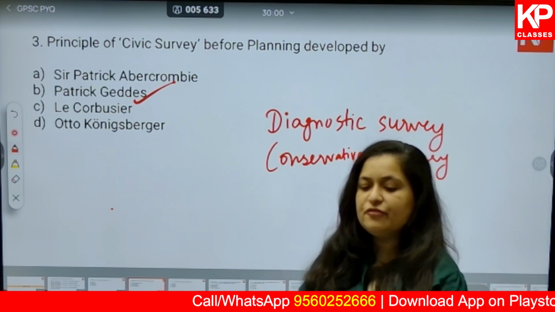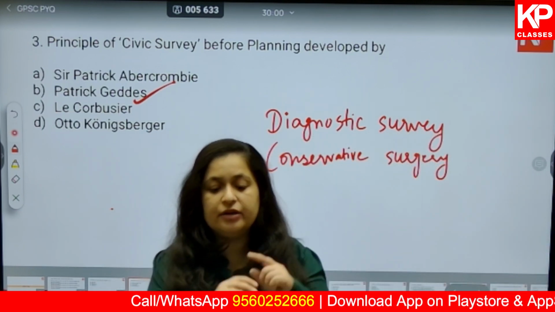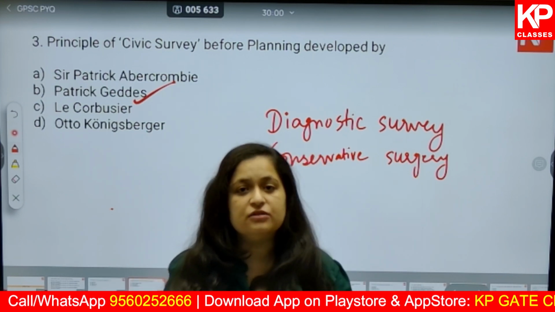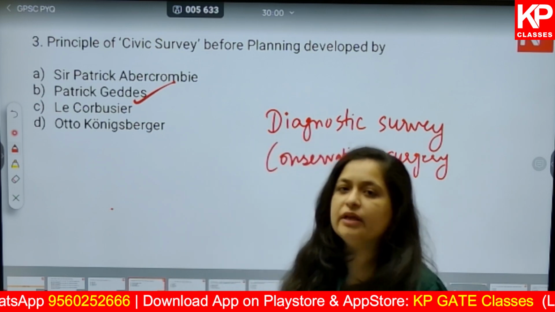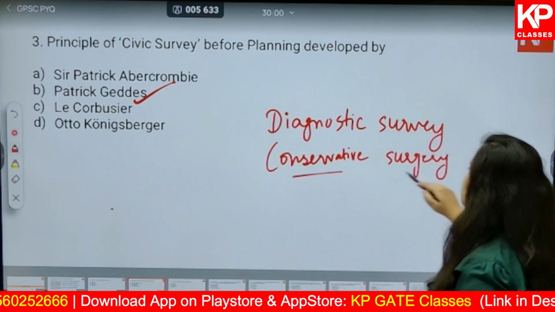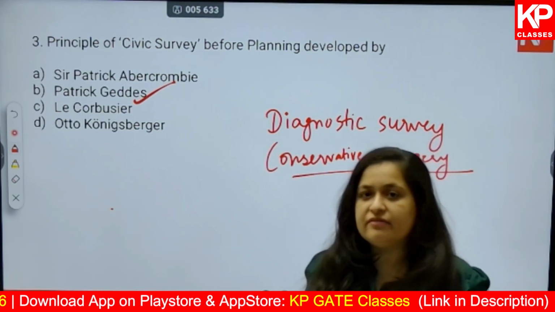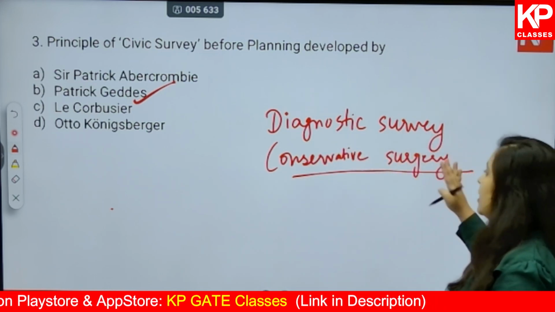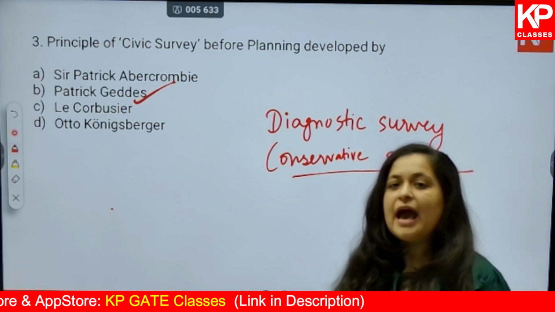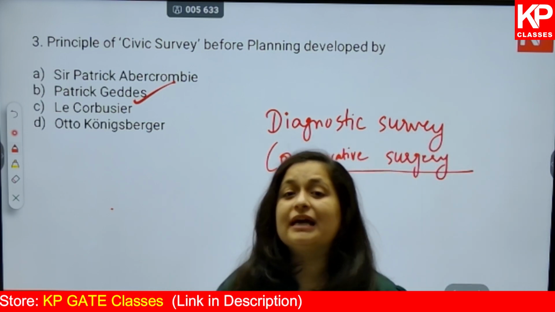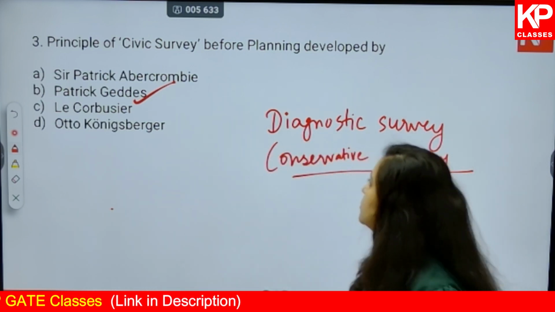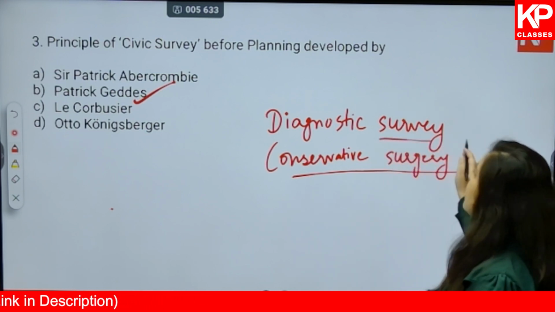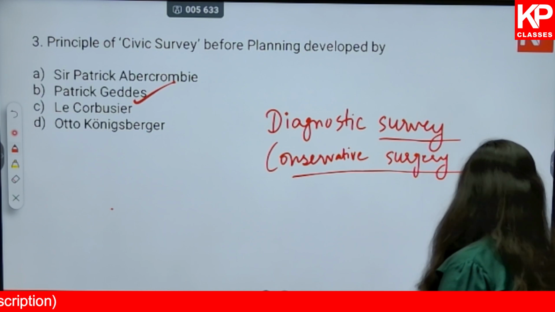What he said was, if there is a problem in any urban area, you need to diagnose it properly through survey. Don't just randomly give the solutions, diagnose the problem properly and then only give the solutions. And when you give the solution, you have to be conservative about it. So we are assuming the analogy is with medical terms. So we are doing surgery as a solution, and when we are doing this surgery, we have to be conservative about it. Okay, so these are the concepts given by Sir Patrick Geddes, and civic survey can be thought of as your diagnostic survey only.